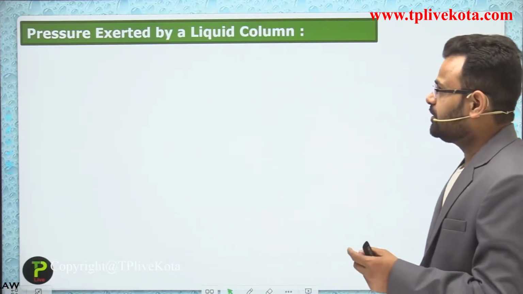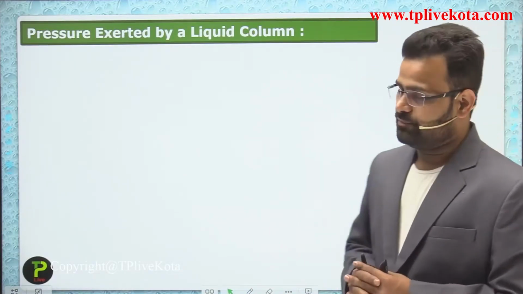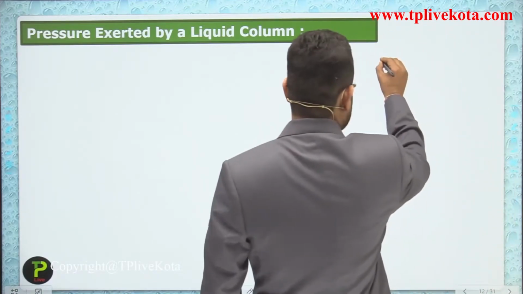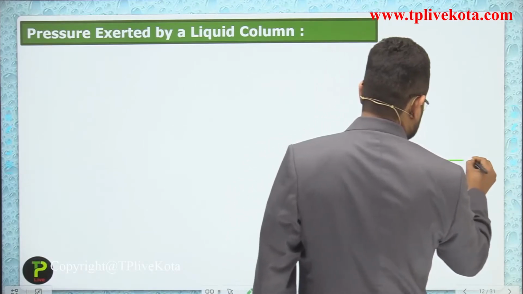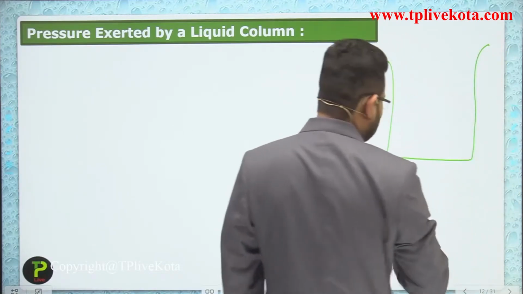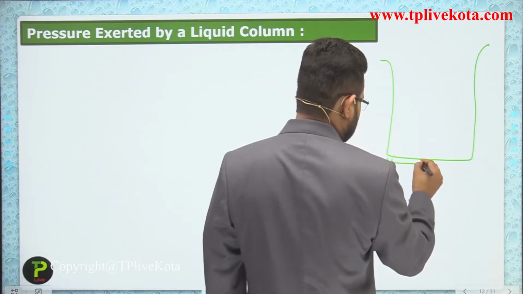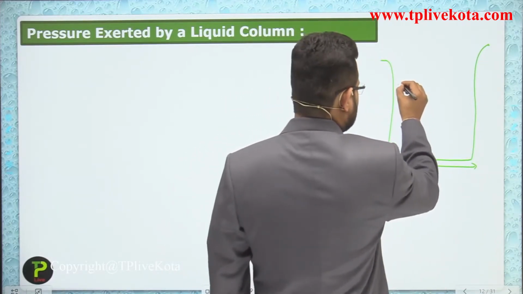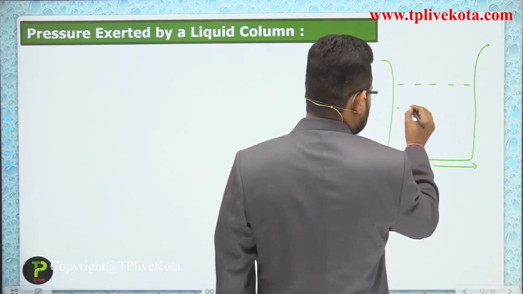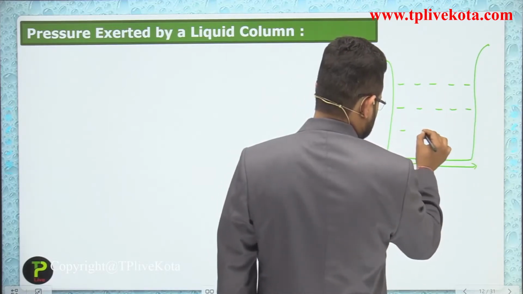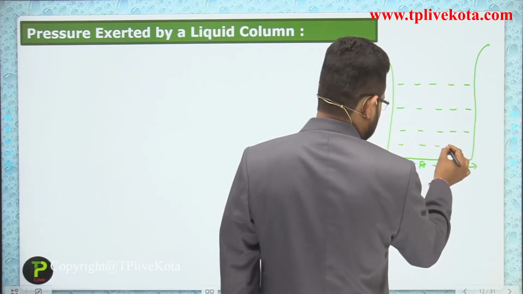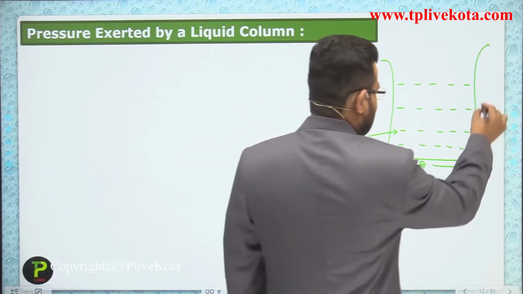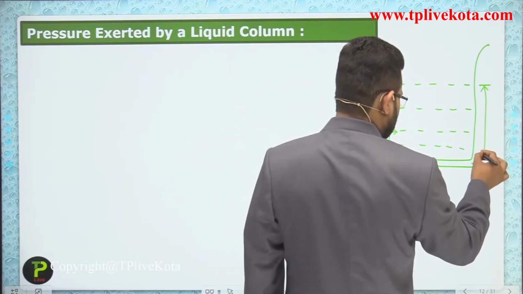Next point is pressure exerted by a liquid column. Let's suppose we have a liquid column in a container having an area of capital A. We fill that container with liquid, and the density of the liquid is rho. We fill the container to a height of h.